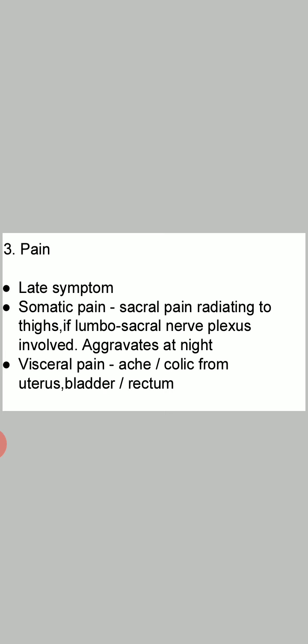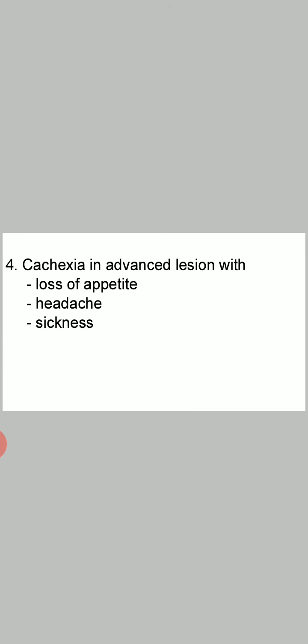Along with these symptoms, the woman can have fever, constitutional symptoms, the WBC count increases and uterine activity increases. Uterus becomes painful, tender. It is a little bit enlarged. Along with this, another important symptom is cachexia. Cachexia is loss of weight. It is more common in the advanced cases, in the advanced lesion, along with loss of appetite, headache and sickness. So these are the three associated symptoms of cachexia.